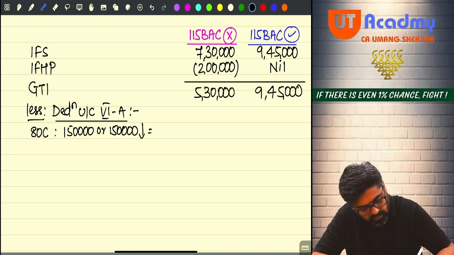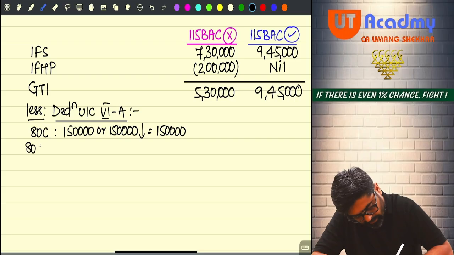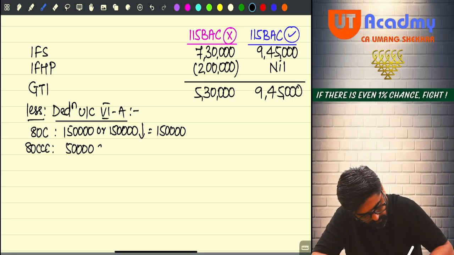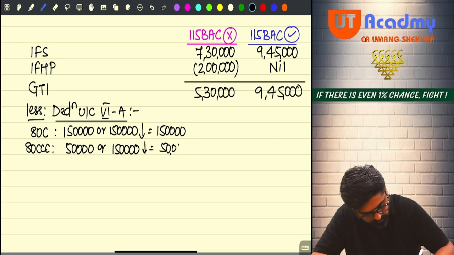Whichever is lower is 1,50,000. Very good, sir. 80CCD 50 or 1,50,000. Whichever is lower, 50. So what is the total?